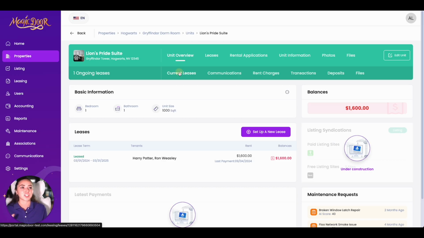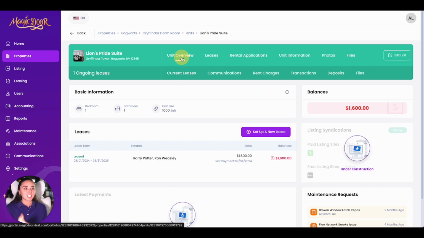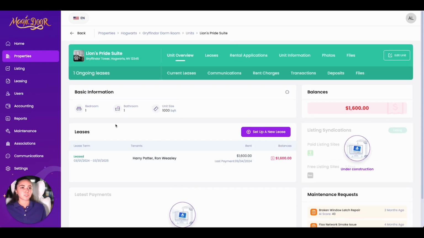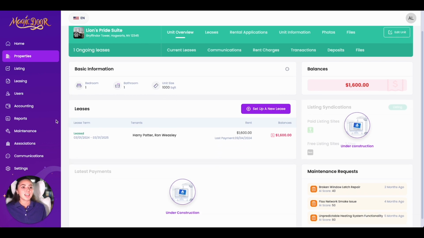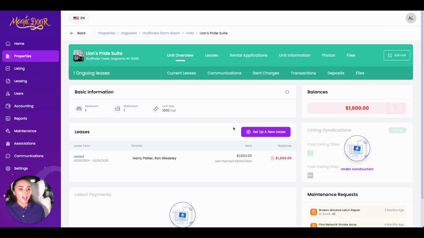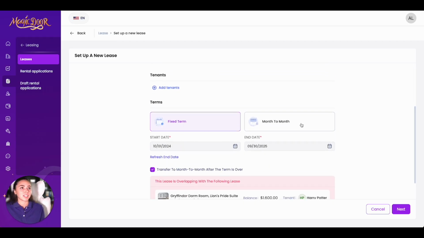So if I click current leases, as you can see, it switched where I'm located on the left side menu. But we're still accessing the unit, and I can simply click unit overview to get back to the unit information. We have a couple modules here, such as the basic information, the leases, the balance. Soon we will have the listing syndication here as well, the maintenance requests, and soon there will be your latest payments.